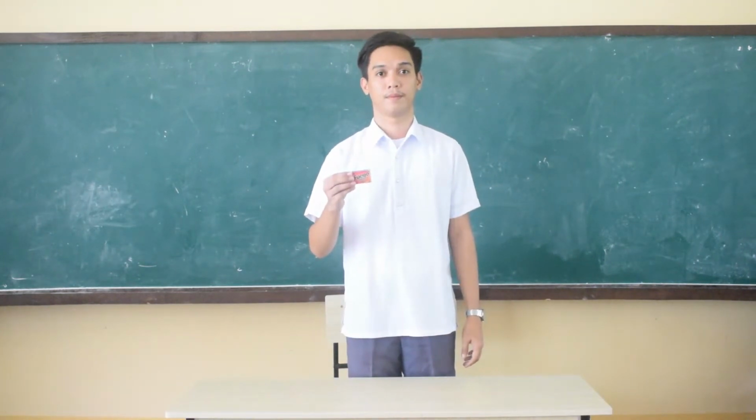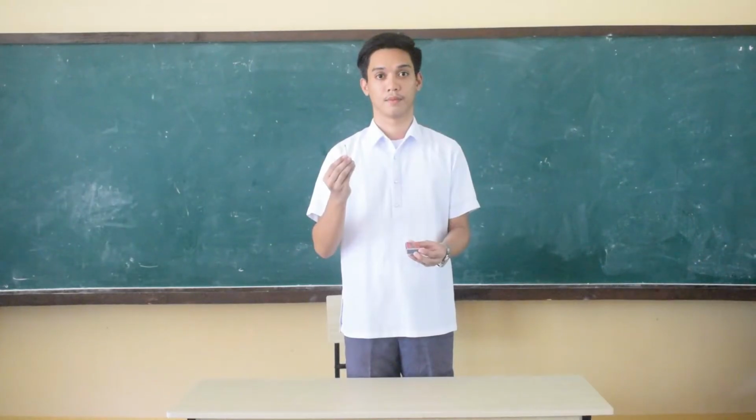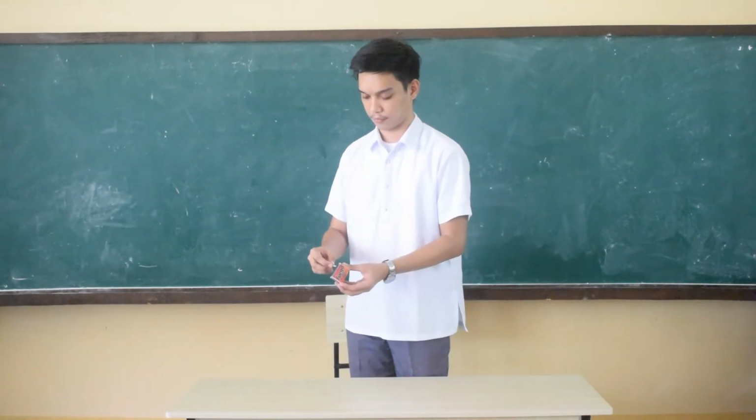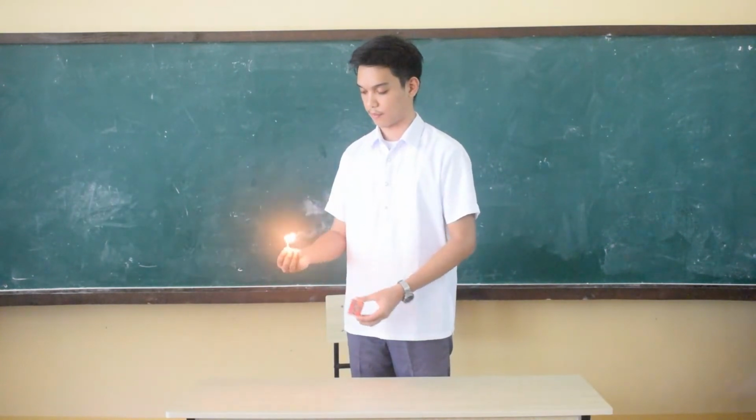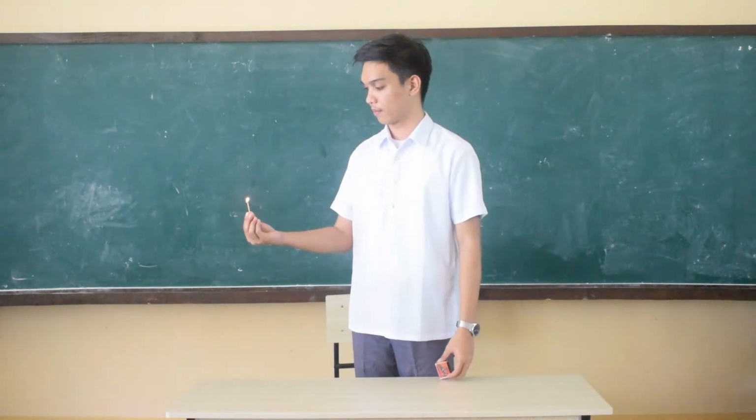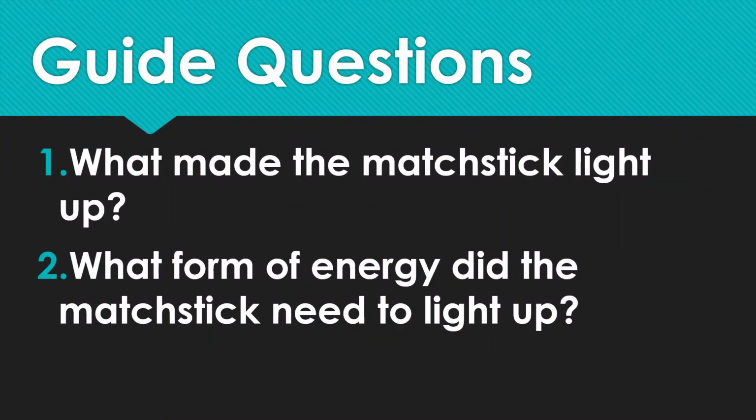I have here a box of matchsticks. I will get one matchstick from the box and I will strike the head of the matchstick onto the side of the box. Observe what happens. Do not forget to put out the fire after you're done with the activity. Answer these guide questions after performing the activity. Write your answers in your activity notebook.